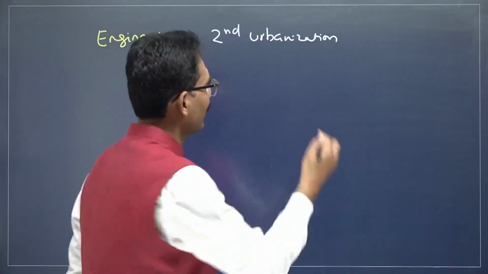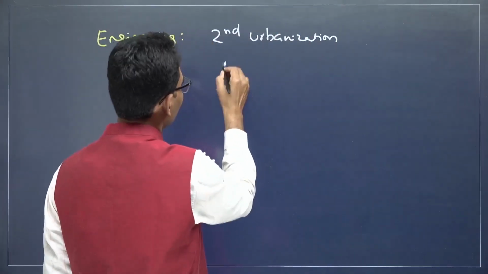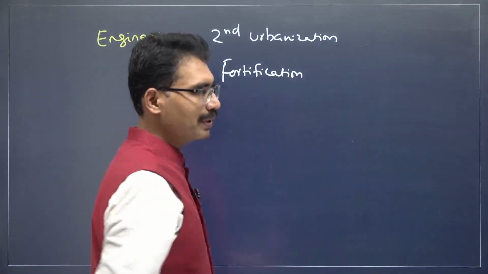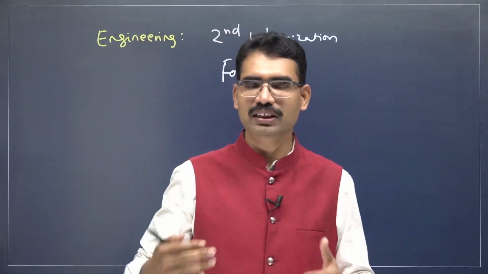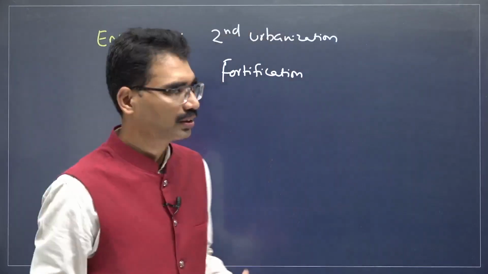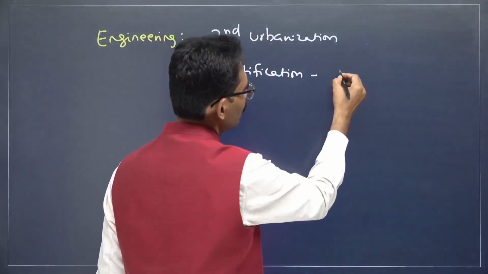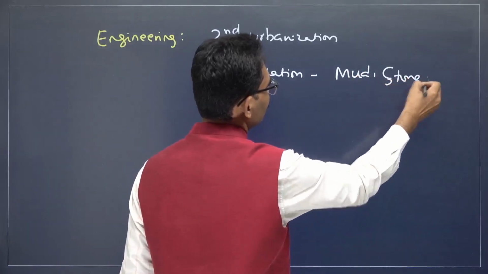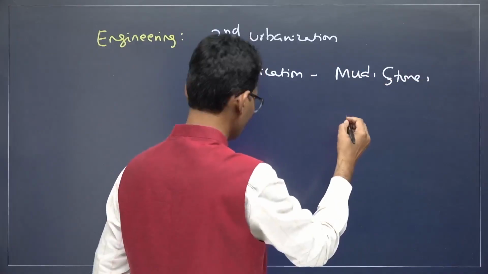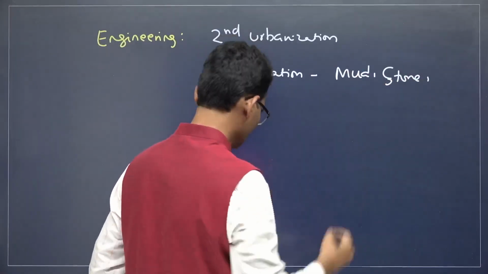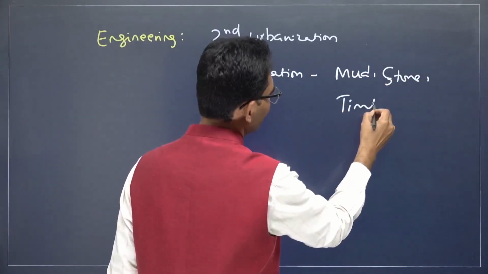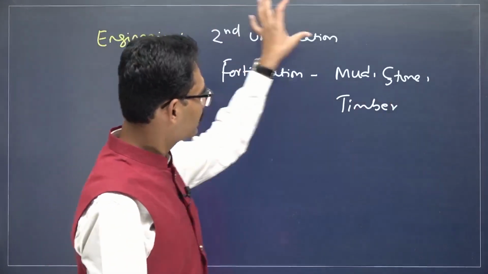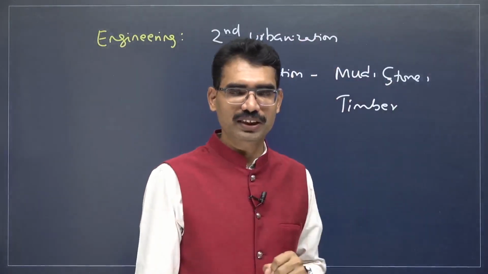So many constructions like fortifications. 16 Mahajanapadas were there, 16 capitals were there. Each capital had forts, and these forts were mud-based, stone-based, and they were also using timber. That is how, in this second urbanization, a lot of fortifications were there.